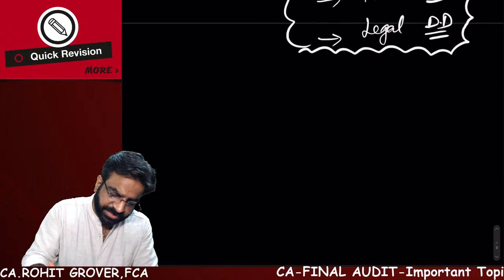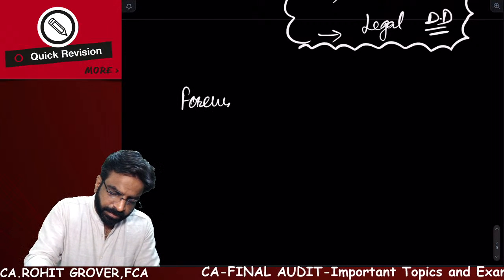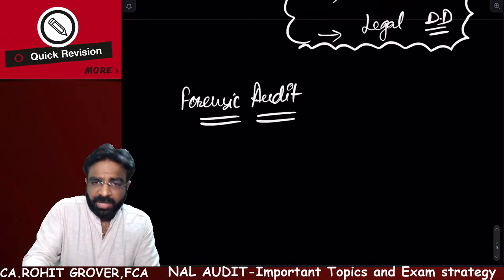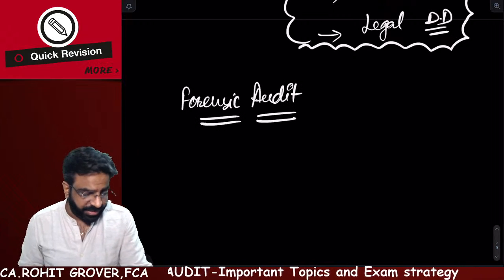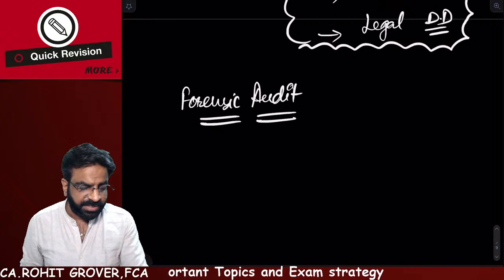Next thing is called forensic audit. Forensic audit is a very important branch of the audit which is getting very popular nowadays. It is getting highly popular nowadays. Are you understanding the point? Now, sir, why is forensic audit very important?